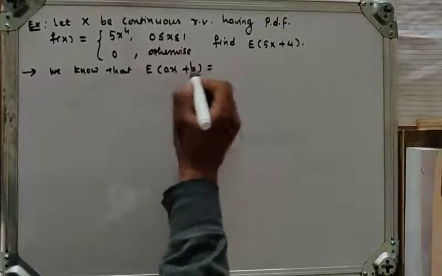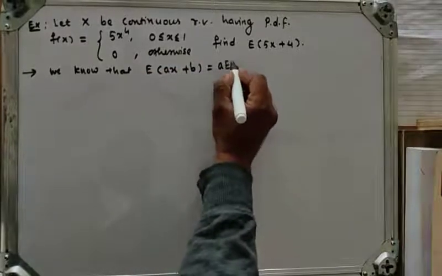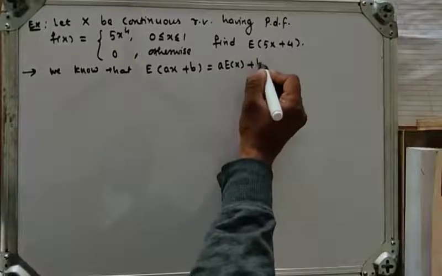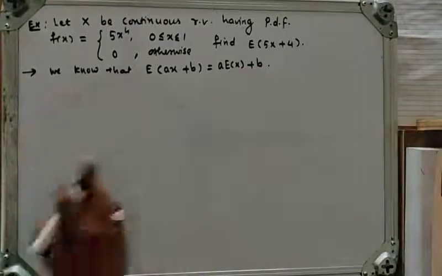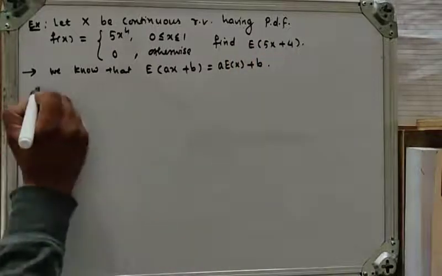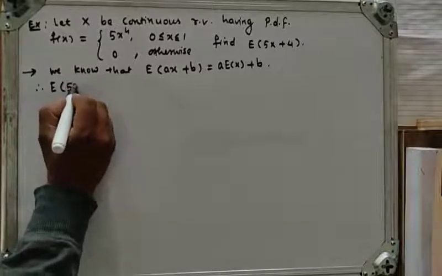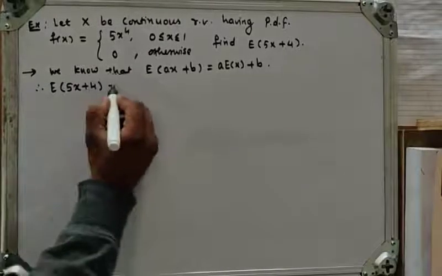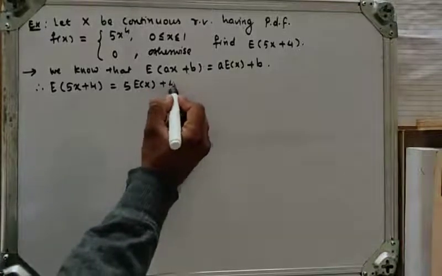The formula is a times E of x plus b. Therefore the mean of 5x plus 4 will be 5 times E of x plus 4.